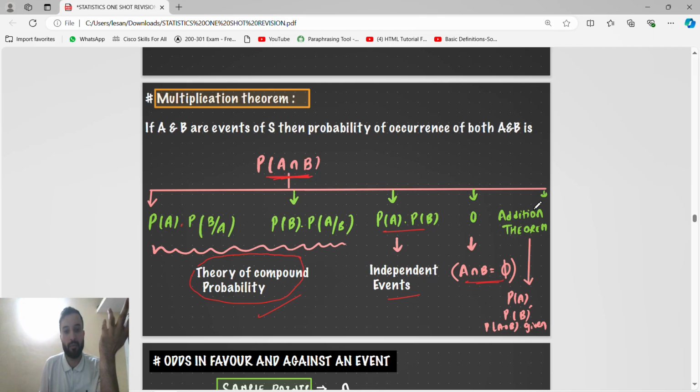Addition theorem: we know probability of A union B is probability of A plus probability of B minus probability of A intersection B. So for probability of A intersection B, it becomes probability of A plus probability of B minus probability of A union B, from the addition theorem, right?